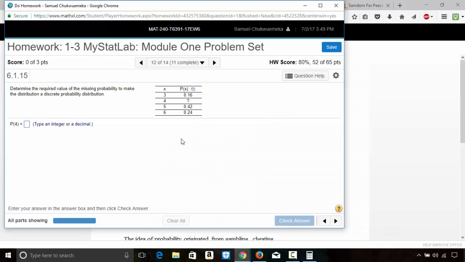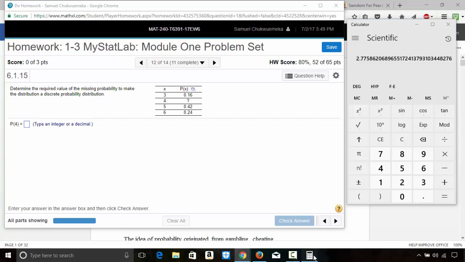Back to that question. We'll add all this and then subtract from 1. I'm going to clear the memory. Once you clear it, it's no longer highlighted, which means there's nothing stored in there. So I'm going to add this up: 0.16 plus 0.42 plus 0.24 equals this.